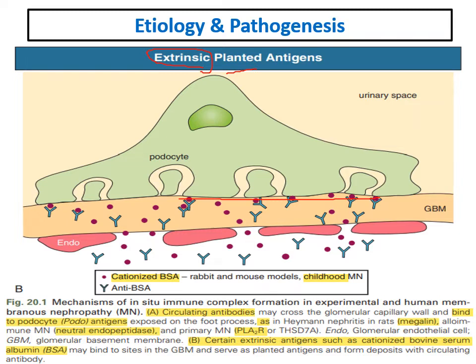The most important one as an extrinsic antigen was the cationized bovine serum albumin. Cationized bovine serum albumin is the most illustrated antigen as an extrinsic example of antigens which have a role in membranous glomerulonephritis.